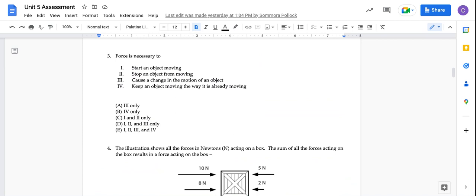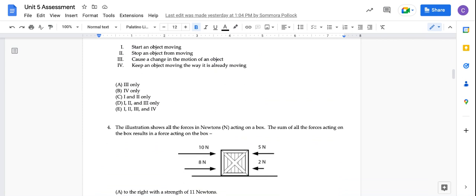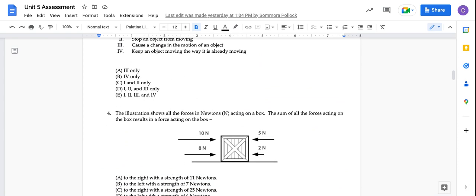3. Force is necessary to: 1. Start an object moving. 2. Stop an object from moving. 3. Cause a change in the motion of an object. 4. Keep an object moving the way it is already moving. A. 3 only. B. 4 only. C. 1 and 2 only. D. 1, 2, and 3 only. E. 1, 2, 3, and 4.